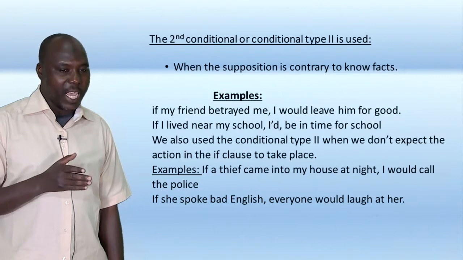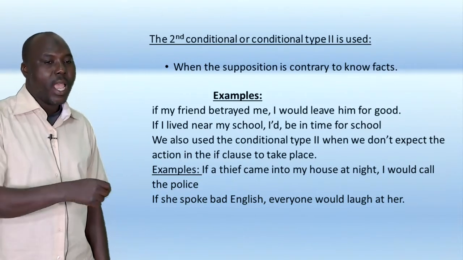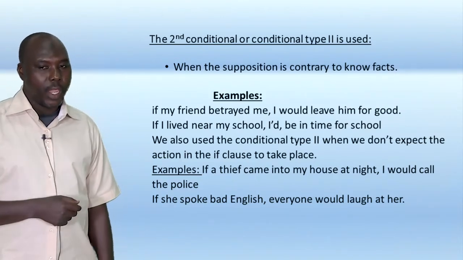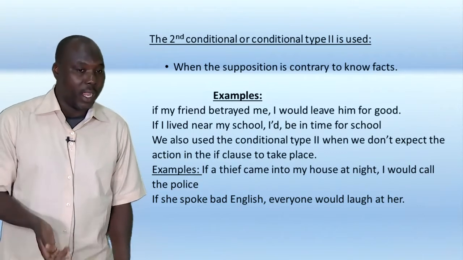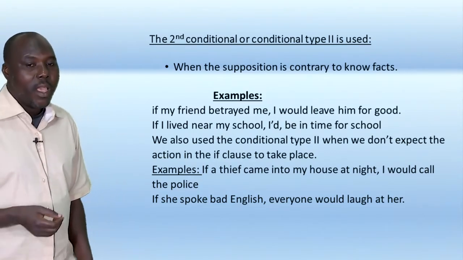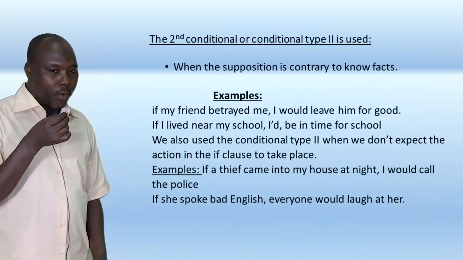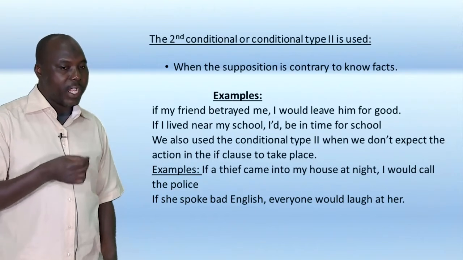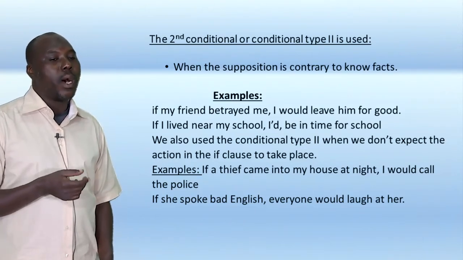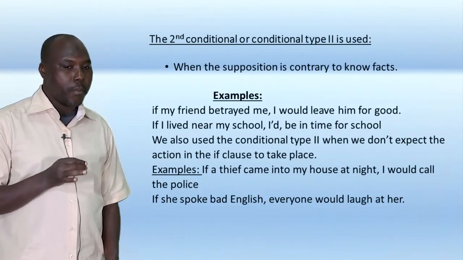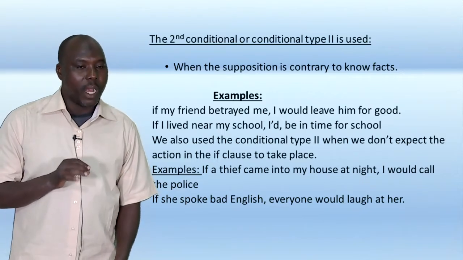Okay, so it's not my wish to receive a thief at night. Second example, if she spoke bad English, everyone would laugh at her.